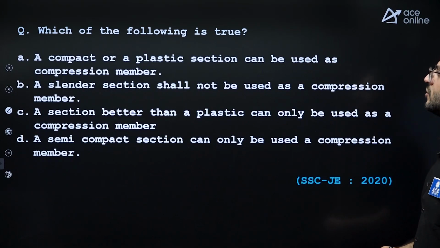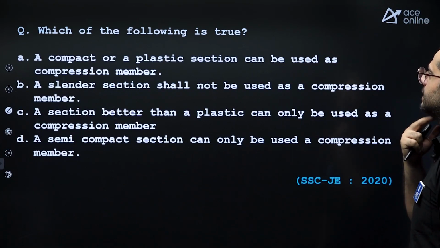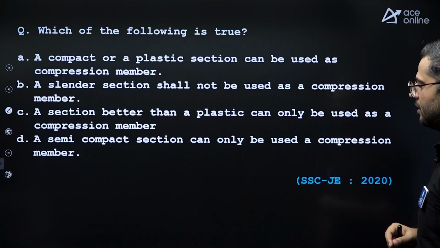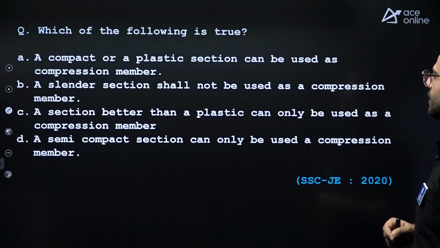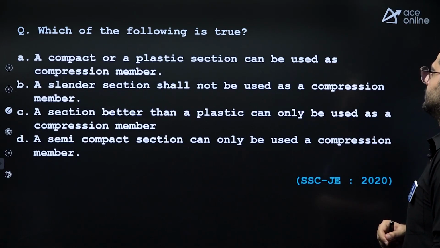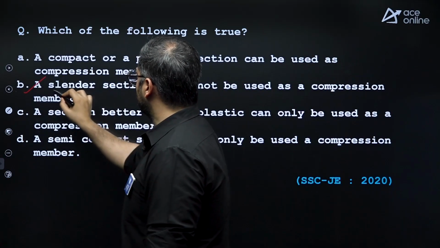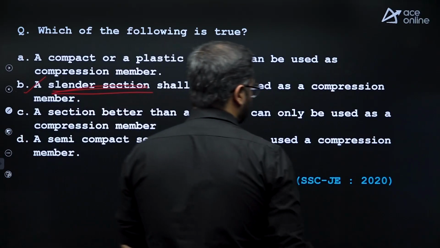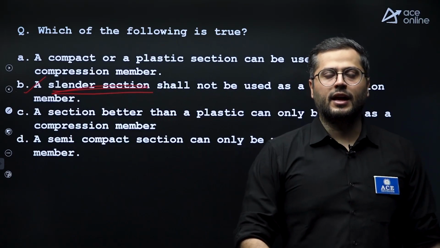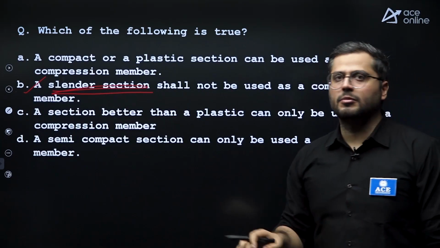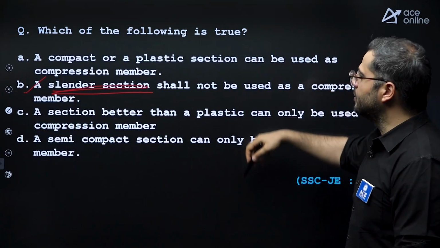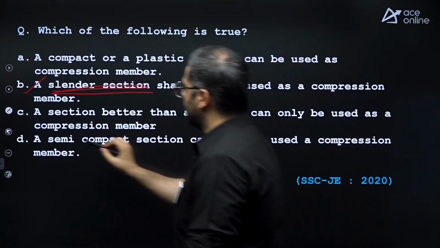Which of the following is true? A compact or a plastic section can be used as a compression member. A slender cross-section shall not be used as a compression member. This statement is actually true. We do not provide slender cross-sections. As per IS 800, slender cross-sections are not provided. Other statements are false. Why?